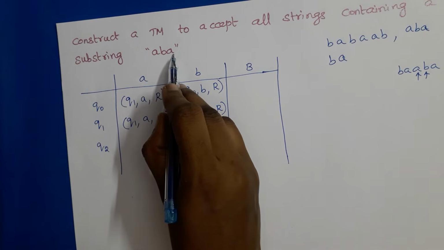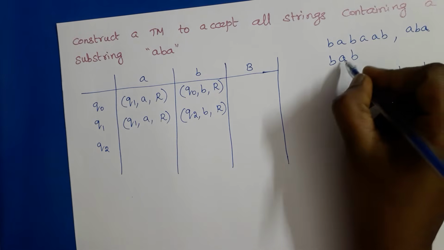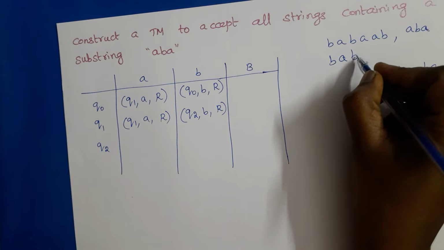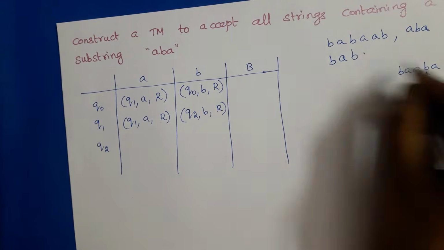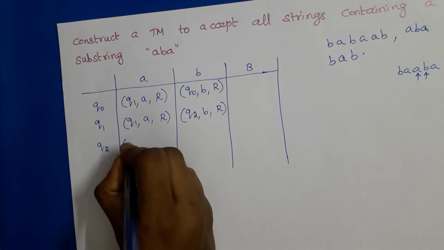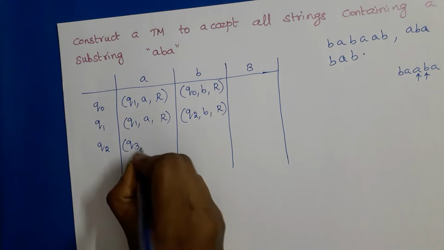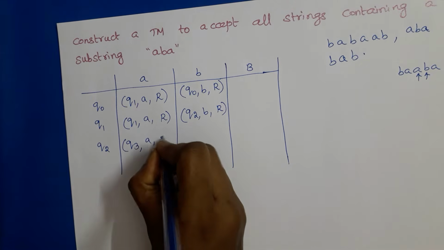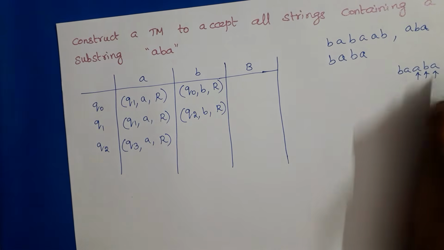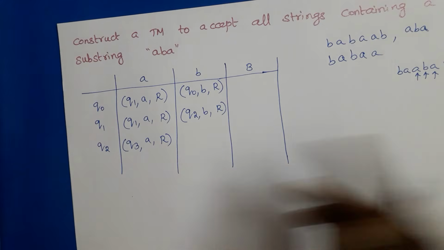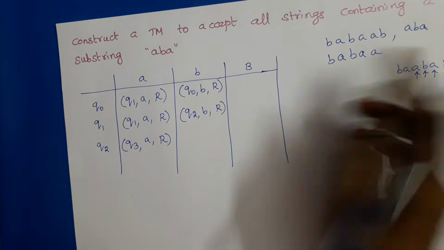If the next symbol is A, then we can enter into the next state Q3. A remains A, and the move is right move. Here also the move is right move, whether blank or A appears.